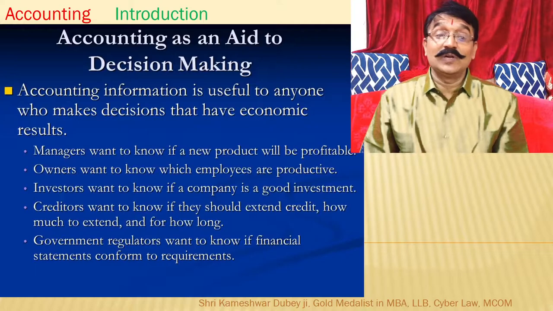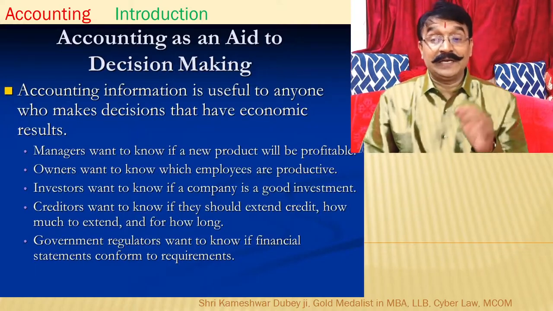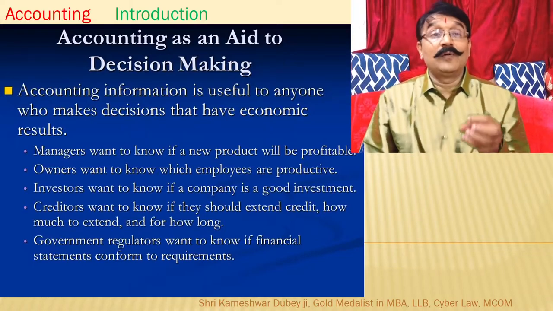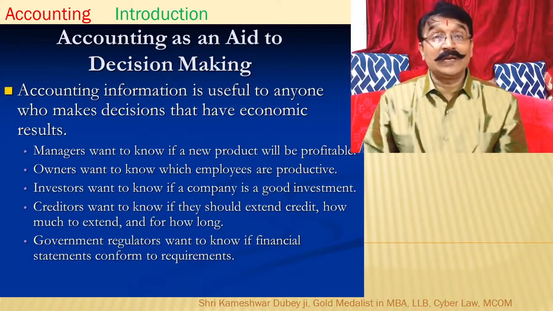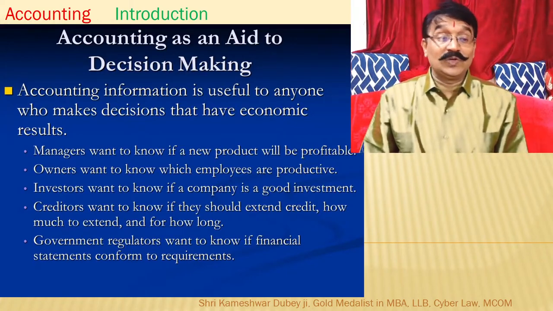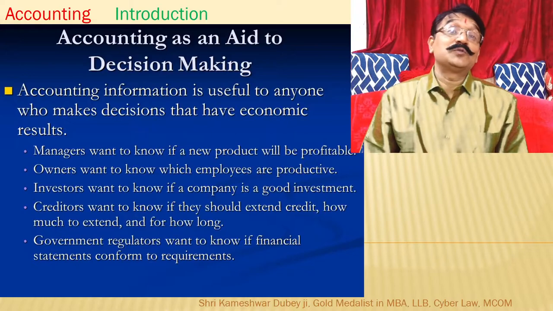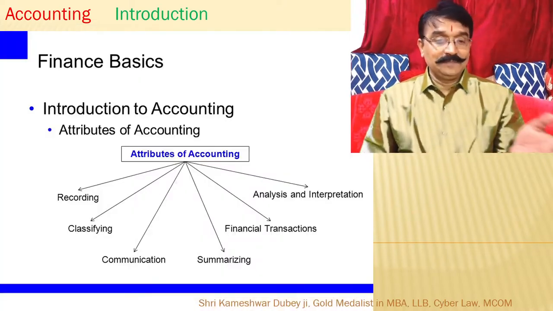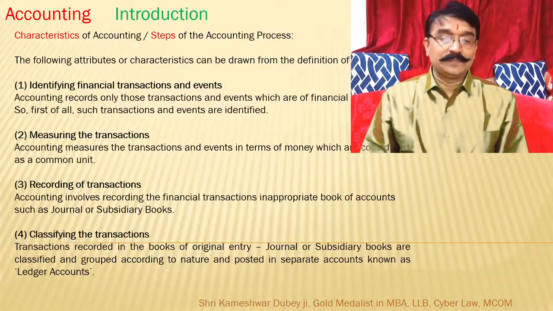Creditors want to know if they can extend the credit, for how much they can extend the credit, and for how long. And government regulators want to know if the financial statement conforms to requirements for tax liability. These are the attributes of accounting.